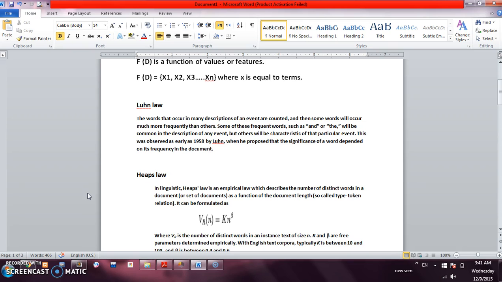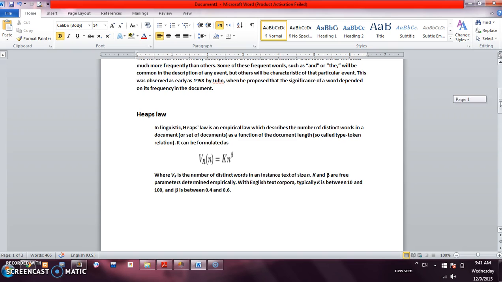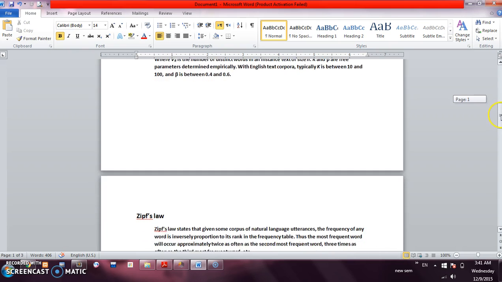It can be formulated as V(n) = K n^β, where V(n) is the number of distinct words in an instance text of size n. K and β are free parameters determined empirically. With English text corpora, typically K is between 10 and 100 and β is between 0.4 and 0.6.